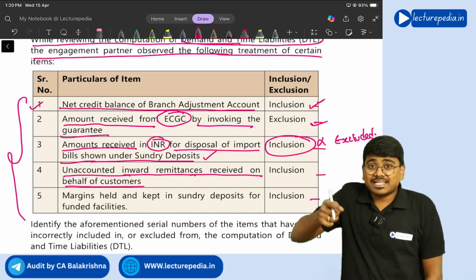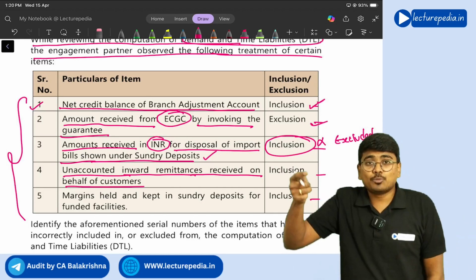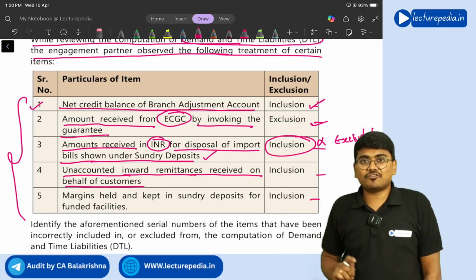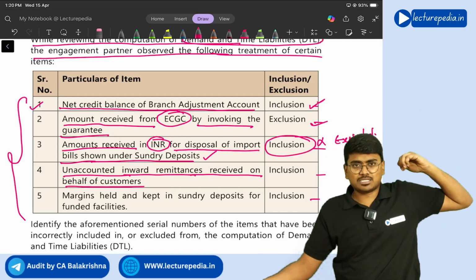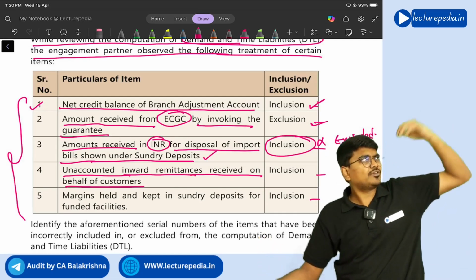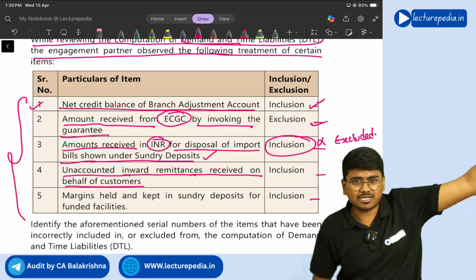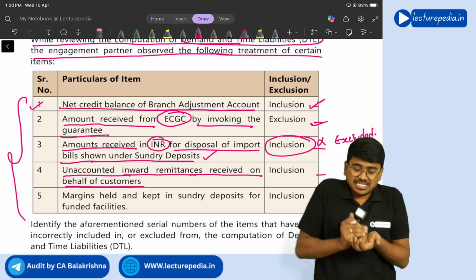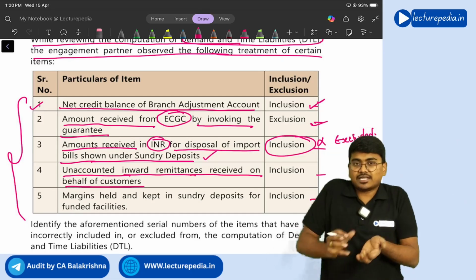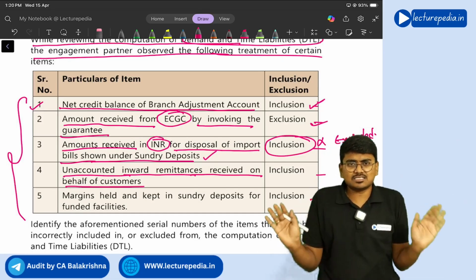So if any inward remittances have been received on behalf of customers, so an Indian customer has to receive certain money from the foreign country. So inward remittance received to the bank. If it has been accounted, that means properly credited to the customer's account, then that is fine.